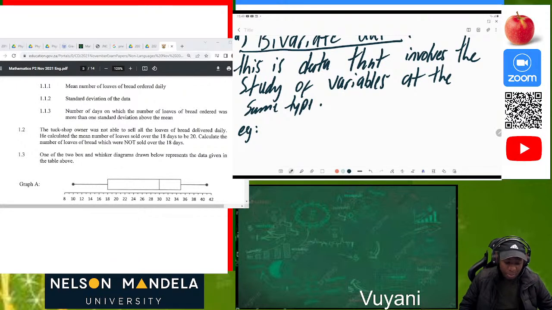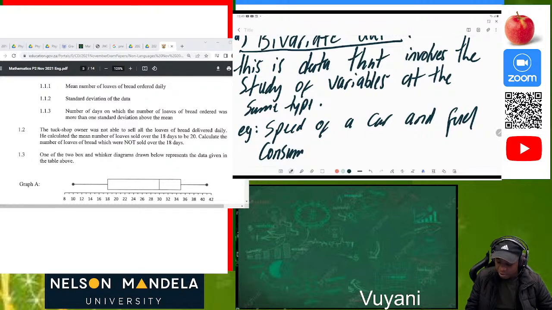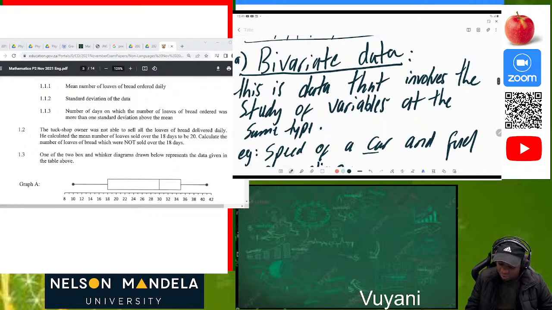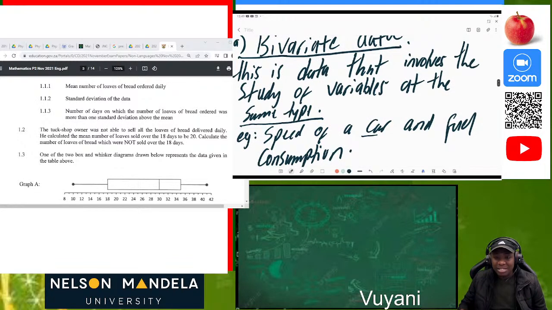The example is that maybe we are talking about the speed of a car, and maybe we can say the fuel consumption. Okay, great. The speed of a car and the fuel consumption. So you can actually see that we highlighted the fact that bivariate data is the data that involves the study of variables at the same time. These are variables of the same type, in the sense that this is the speed of a car and the fuel consumption of also a car. So they are of the same type.